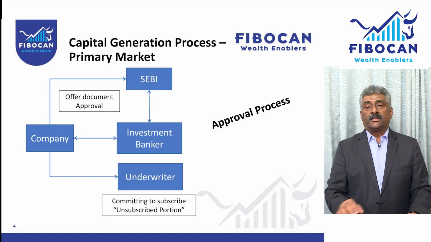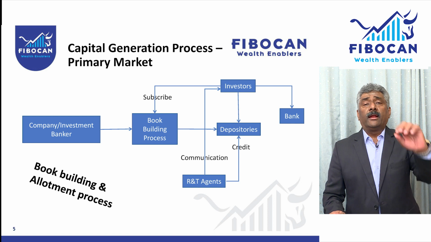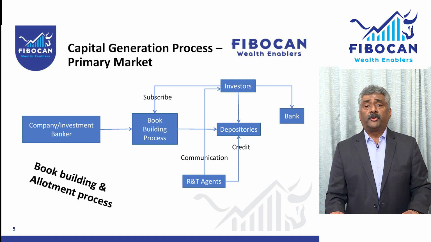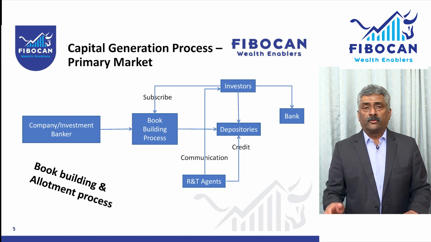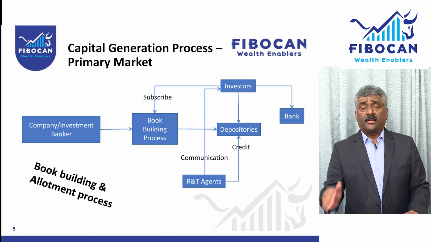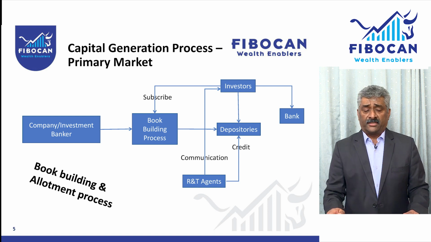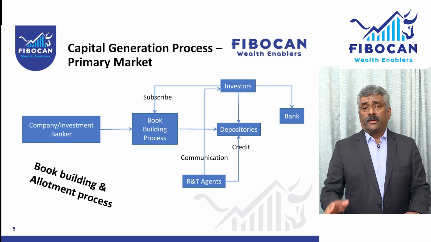Once SEBI approval is there, then we will go to the next step, as you can see in the slide, of the book building and allotment process. As you can see here, other entities are coming into the picture. The company and investment banker I have shown on the left hand side, then the book building process, I will come to that, how it happens. Then the investor who is subscribing to the company shares, then their bank is there because their bank account has to be debited or credited, and depositories, that is where the shares are credited, then R&T agents, registrar and transfer agents. We will discuss the process and the role played by each party.